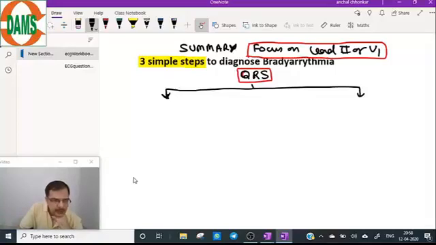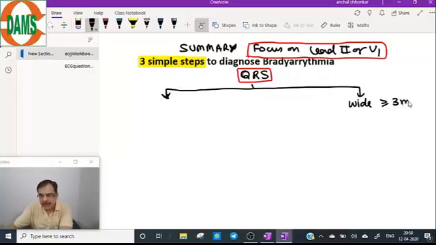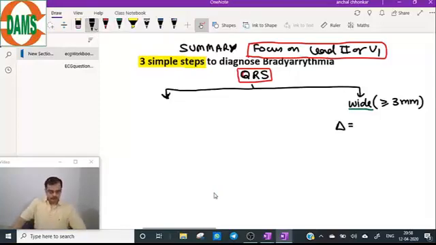Look at the QRS complex, and in the QRS complex you look at the width, and if QRS complex is wide, that is more than or equal to 3 mm, this is so simple that in 10 seconds you can make the diagnosis of the bradyarrhythmia.